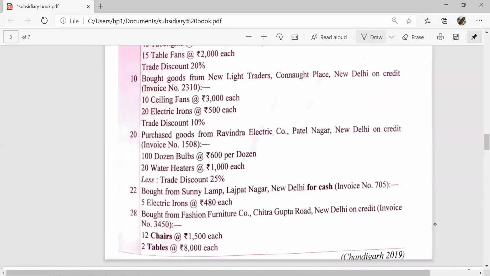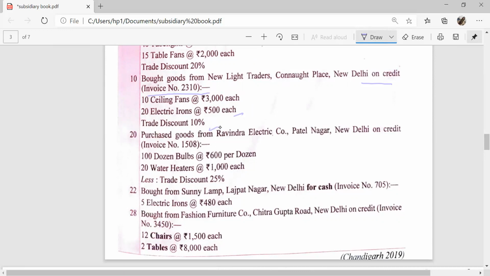Next transaction, June 10. Bought goods from New Light Traders, Connaught Place, New Delhi on credit. Invoice number 2310, 10 ceiling fans at the rate of ₹3,000 each and 20 electric irons at ₹500 each.